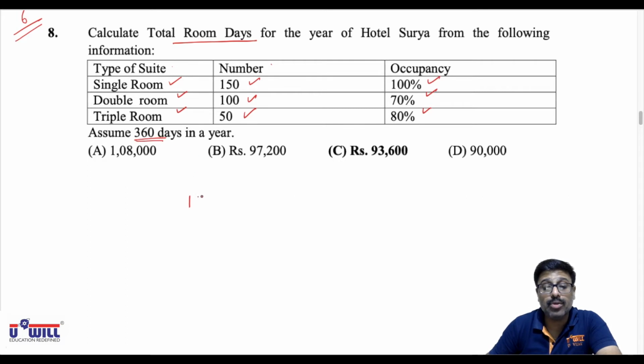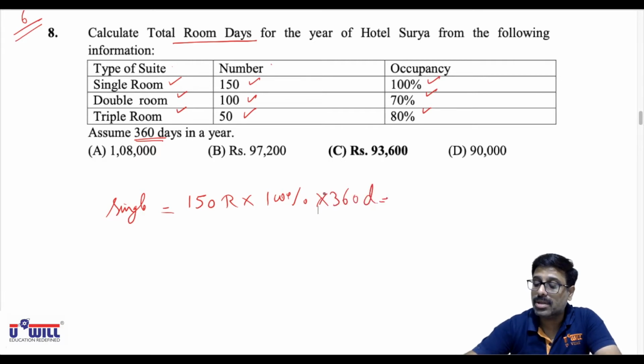So 150 rooms for single room. 150 rooms into 100% occupancy into 360 days. Calculated everyone? That comes to 54,000 rooms.